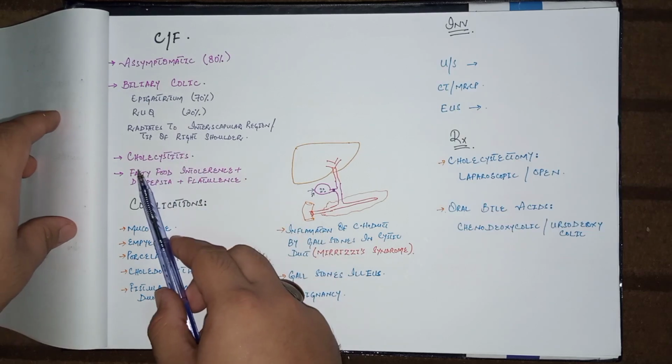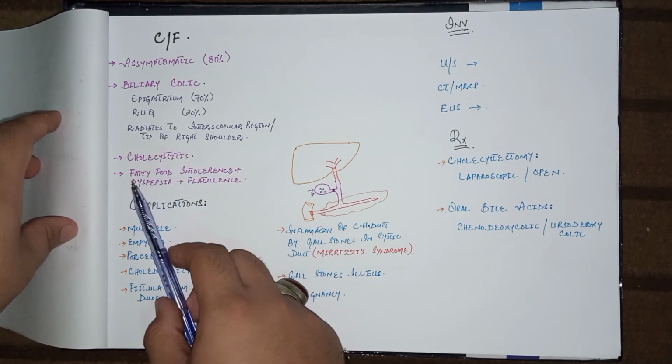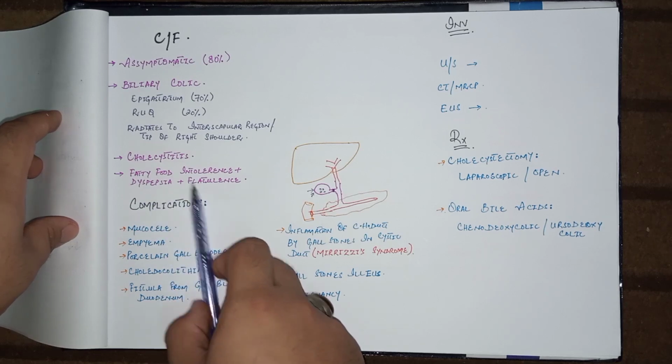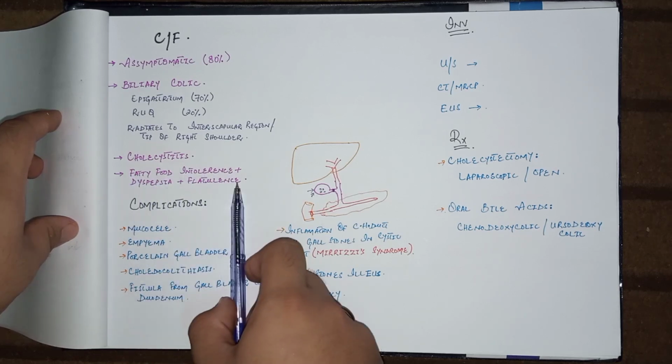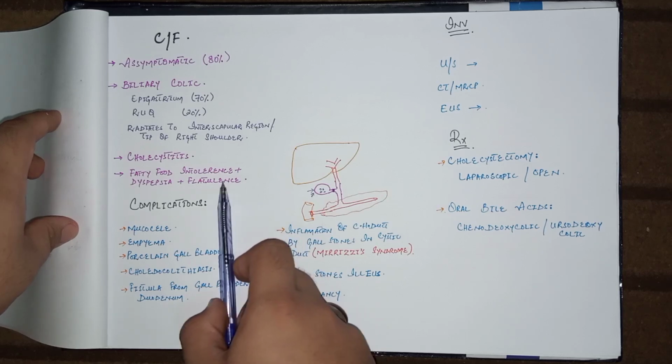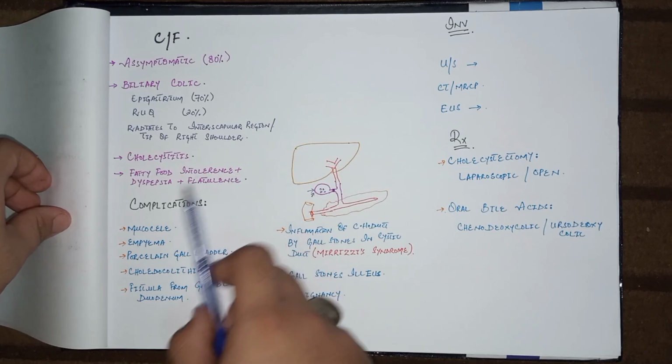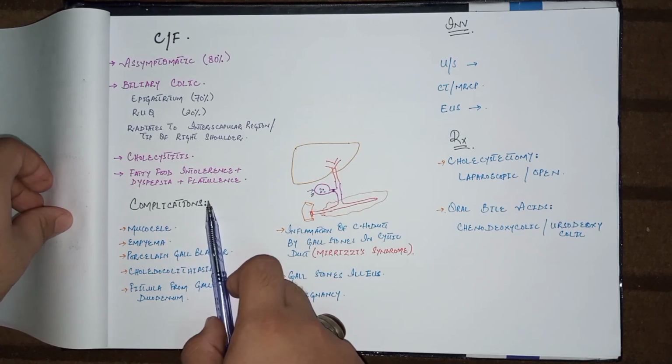Patient may present with the features of cholecystitis, or fatty food intolerance plus dyspepsia and flatulence. But this triad is not common nowadays in gallstones, but it is now recognized as a functional dyspepsia. Now come to the complications of gallbladder stones.